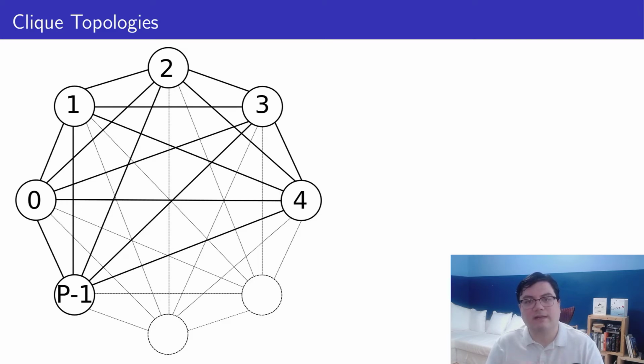But cliques are impractical. One would need roughly p²/2 links to build such a network. If you want to build a machine with 100 nodes, you would need 5,000 network cables. Quickly, cliques do not scale to build realistic machines. So machines are not built using clique topologies, but the properties of a clique are still desirable. And machines are built to provide performance close to that of a clique.